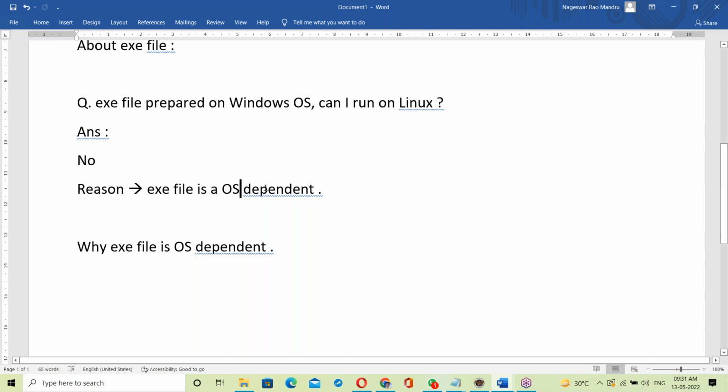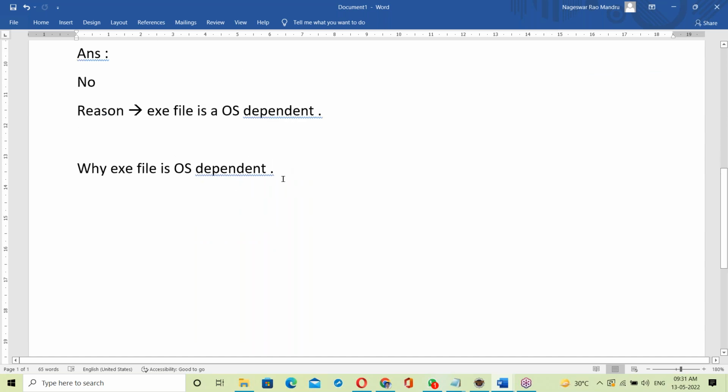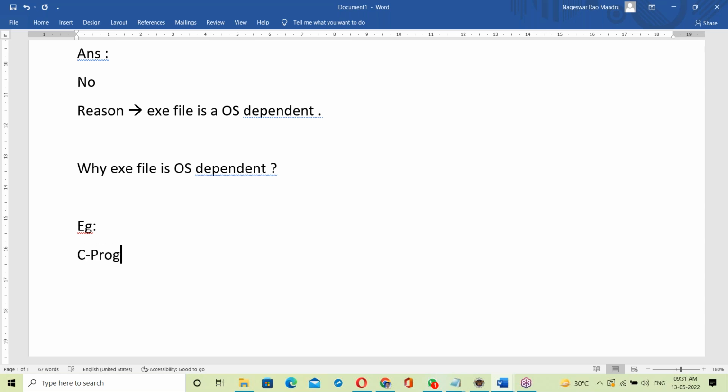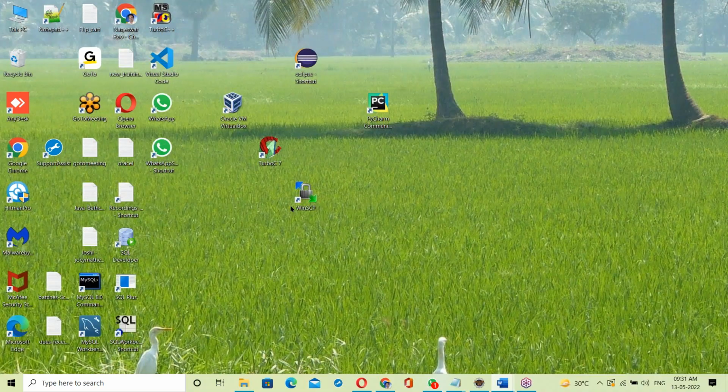Now the immediate question is why an exe file is OS dependent. To answer this, you must have knowledge of the exe file. For example, a C program exe file prepared on Windows OS contains words. Let me show it practically.